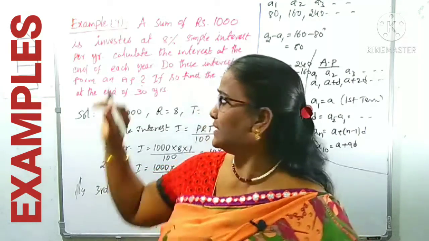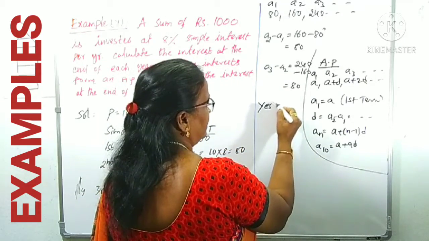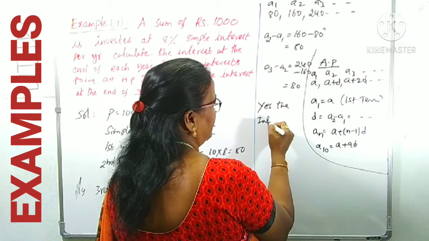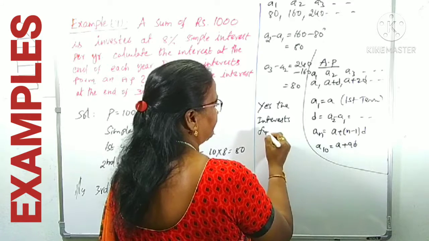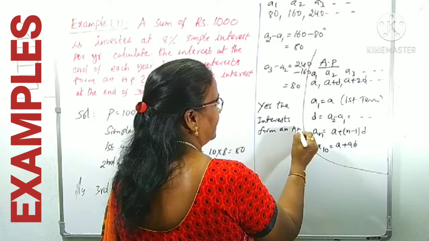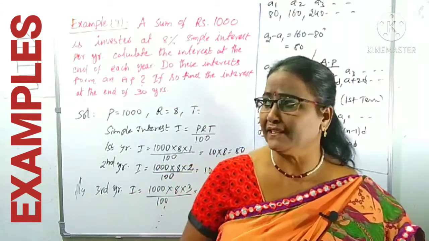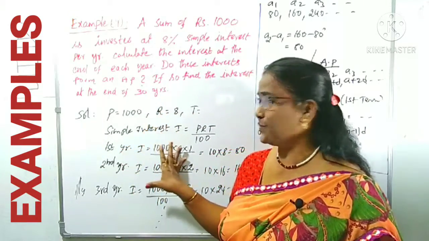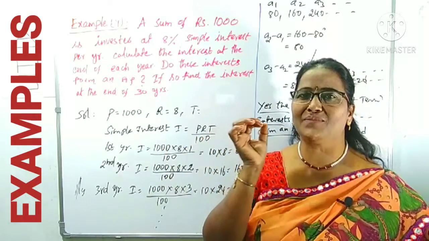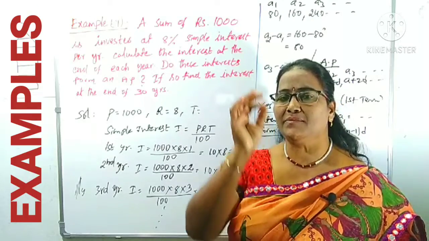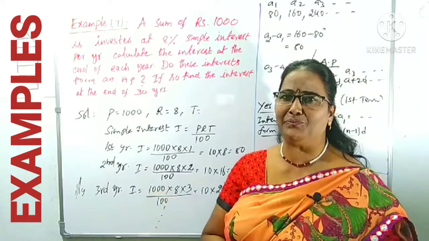We can give the answer for the first question. We can write the interest forms an AP. Like this we can give the answer for the first bit. This is also one of the smart techniques. Choosing the data, choosing the formula, substitution, calculation carefully. All these are smart techniques. Without hurry, just with a cool mind, you have to do the steps one by one. Definitely it's very easy for you, maths.